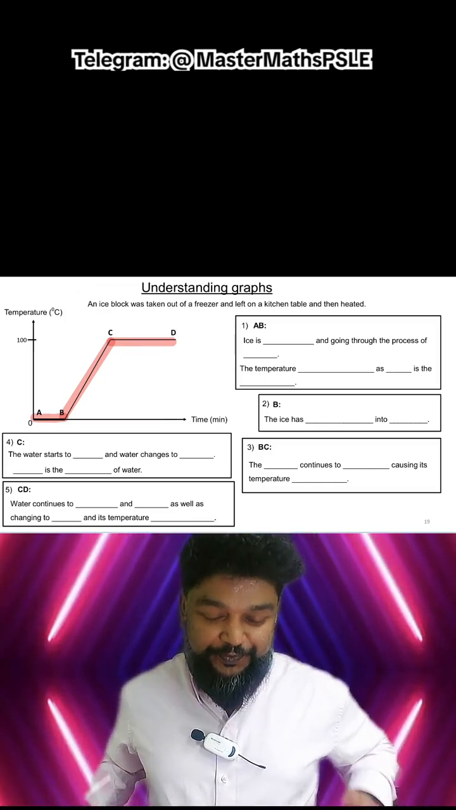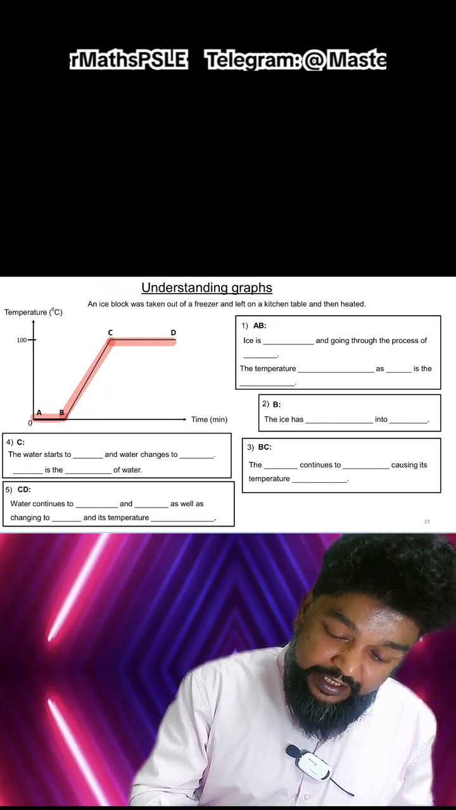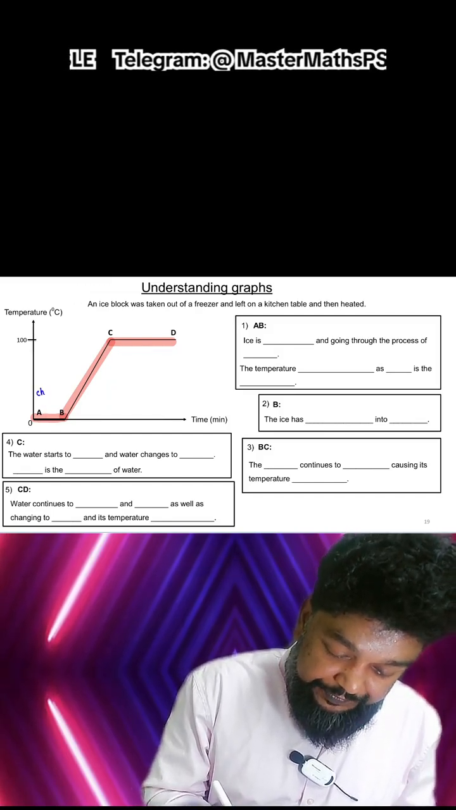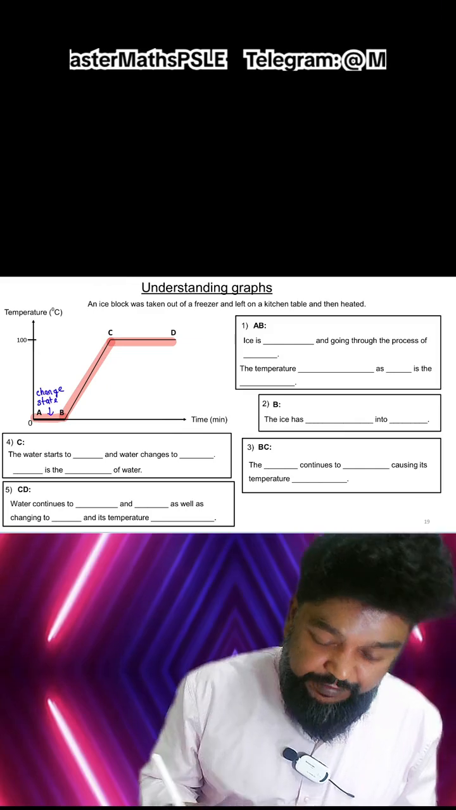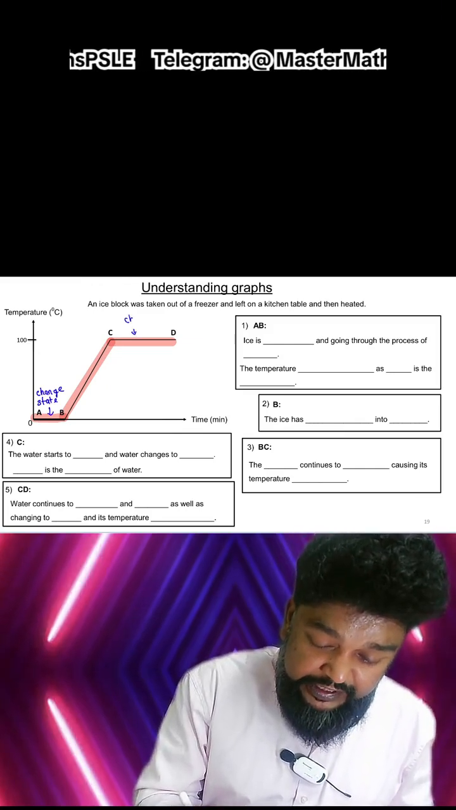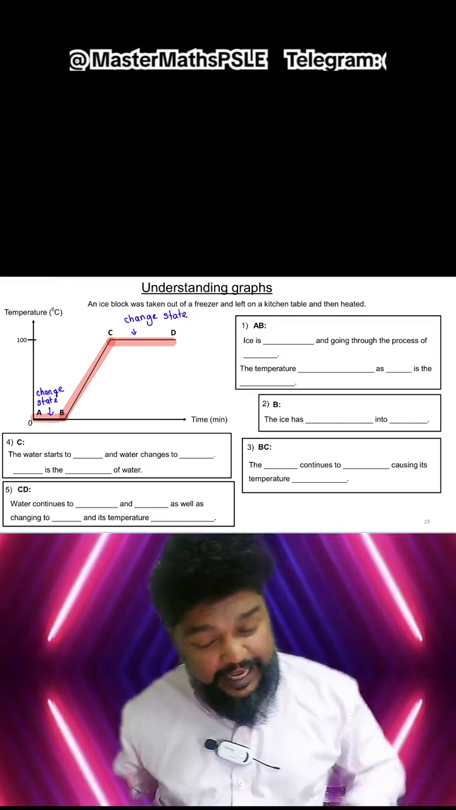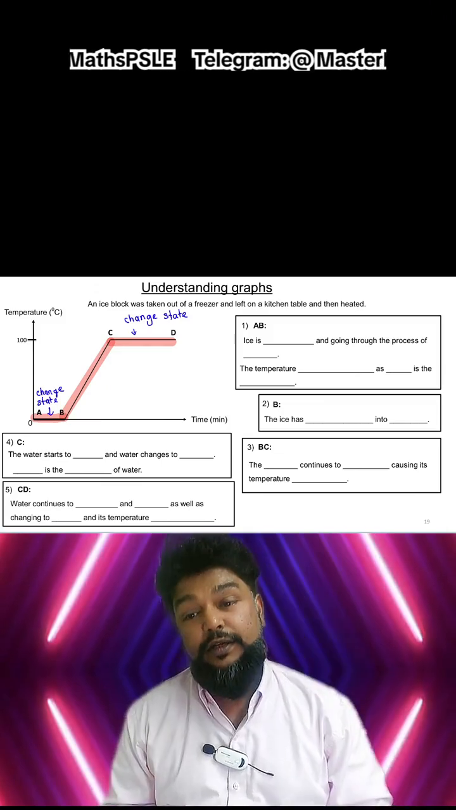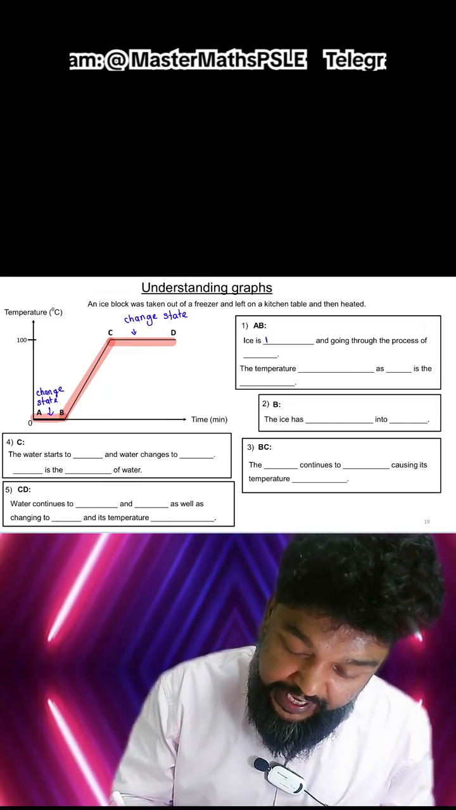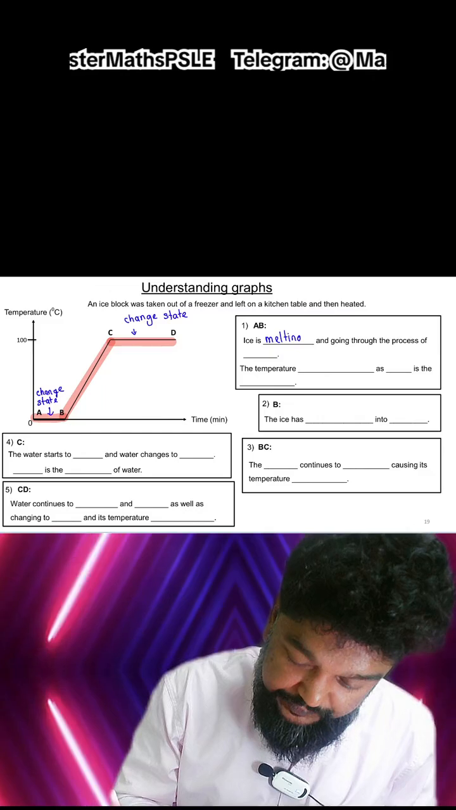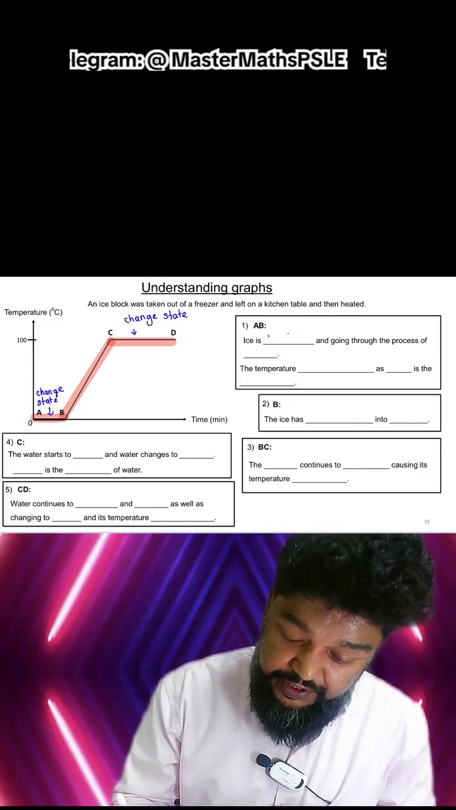Excellent. Okay, so during AB, you notice here, this part, what is happening is the water is changing state. And what state is changing? It's called melting. And this part again, the water is changing state. And during these two, AB and CD, the water is still gaining heat. I repeat, the water is still gaining heat. So again, ice is gaining heat and going through the process of melting.